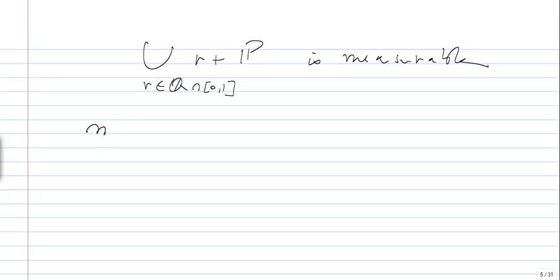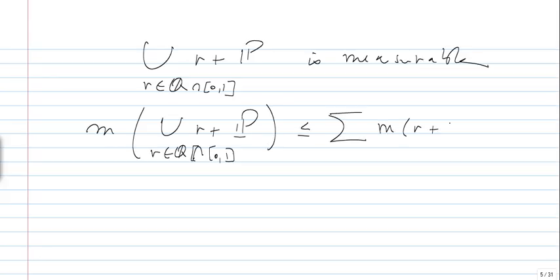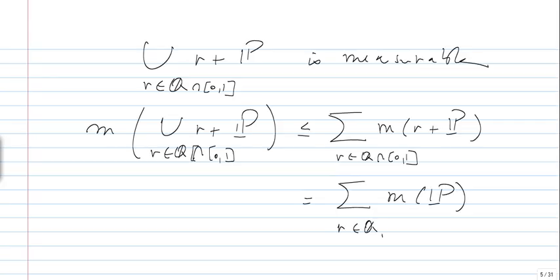And we have the measure of the union of r plus P, where r is rational between 0 and 1, is less than or equal to the sum of the measure of r plus P. And since we are dealing with countable rationals, this will be equal to the sum of the measure of P, where r belongs to Q intersect [0, 1].